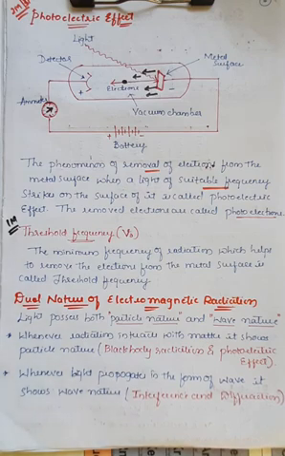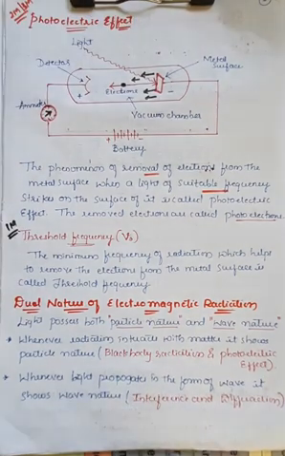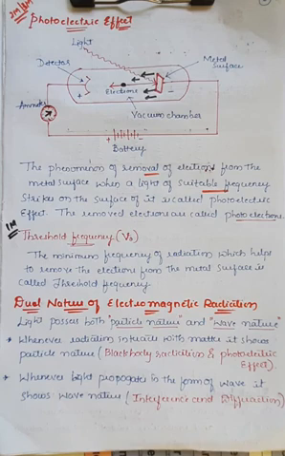Along with that, one important 3 or 2 marks question was also explained, that is the photoelectric effect. Along with that, the threshold frequency is the minimum frequency of radiation which helps to remove the electron from the metal surface. That also we have seen. That might go for 1 mark again, right? So that's all we have studied in the previous class.